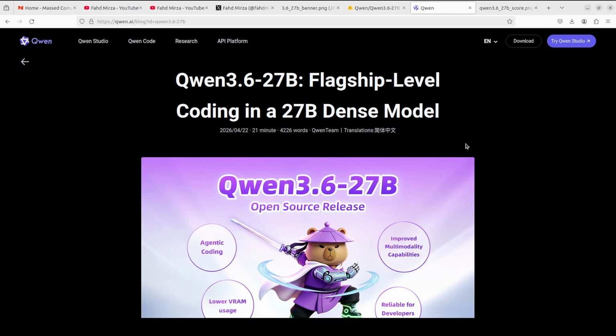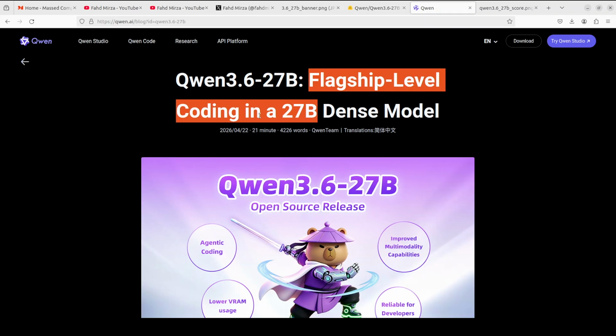It can support up to 262K context natively and has a new feature called preserved thinking, where it actually remembers its own reasoning across the whole conversation, not just the last message. That's a big deal for agentic coding tasks where context compounds, and that is why they are calling it their flagship-level coding in this size.